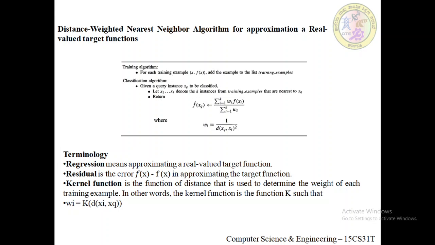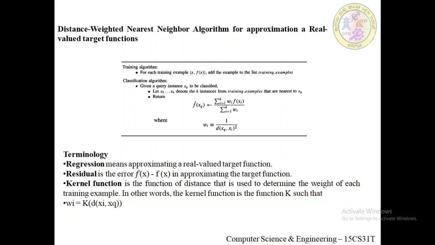Why? Because very distant examples will have very little effect on f cap of xq. But one of the disadvantages of considering all the training examples is that the classifier will run more slowly.